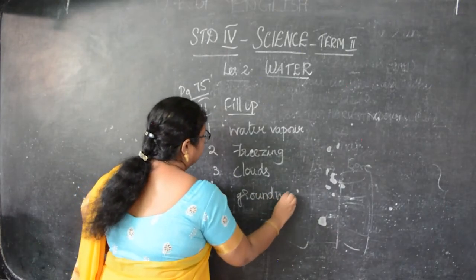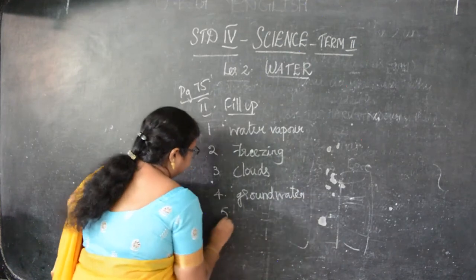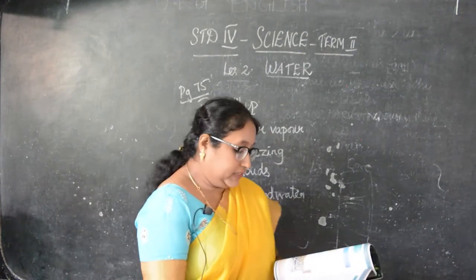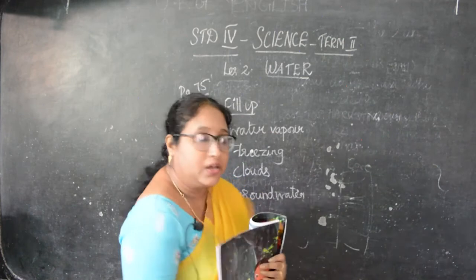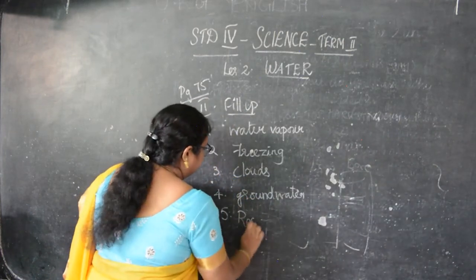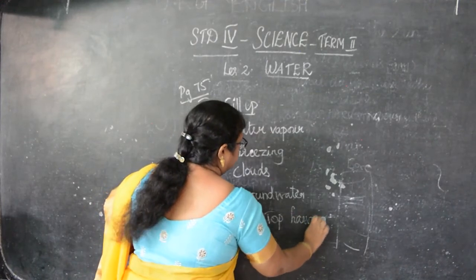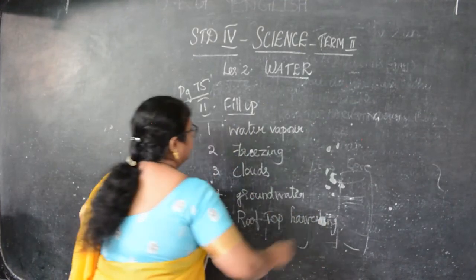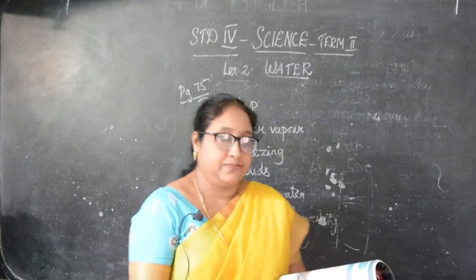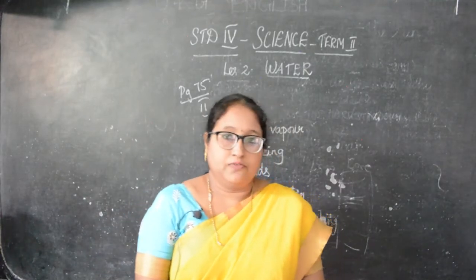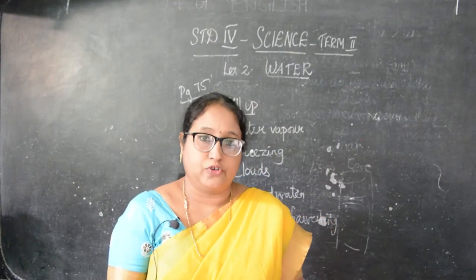Groundwater. Then fifth one, dash is a type of rainwater harvesting: rooftop harvesting. Okay, children, have you marked it? You can write there in the dash, children. So first one is water vapor, second freezing, third clouds, fourth groundwater, and fifth rooftop harvesting.